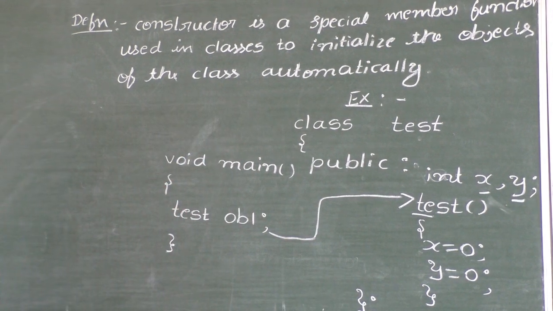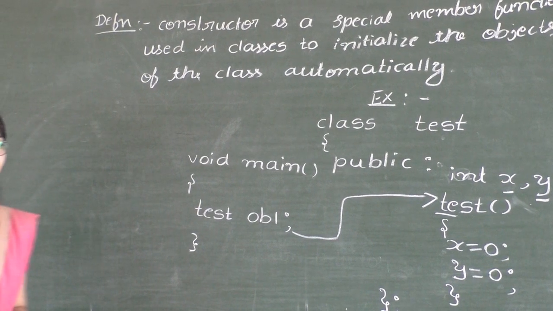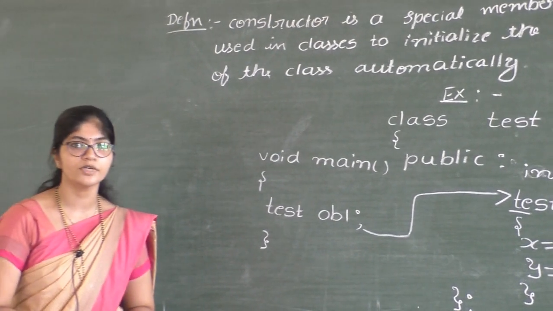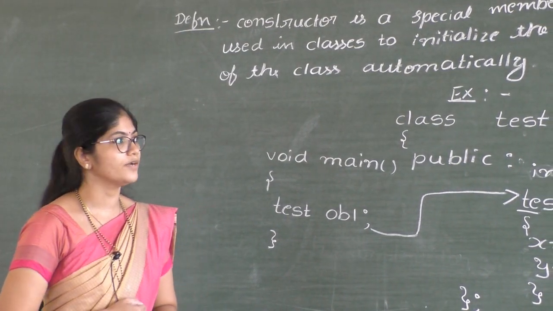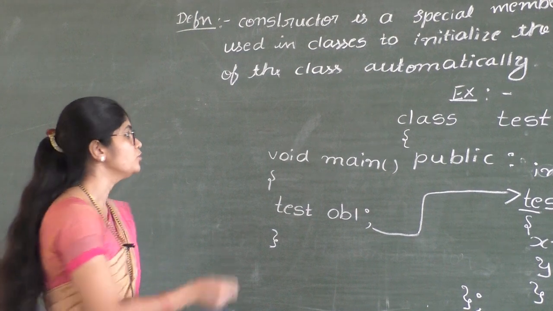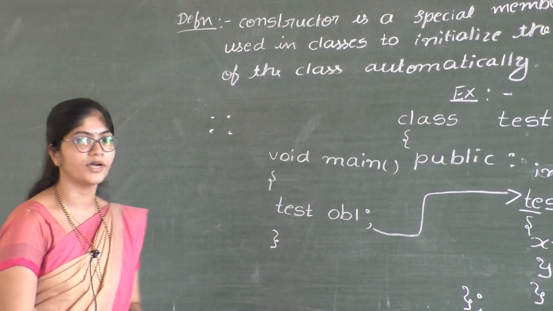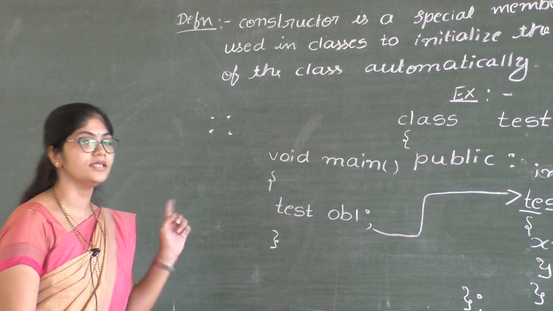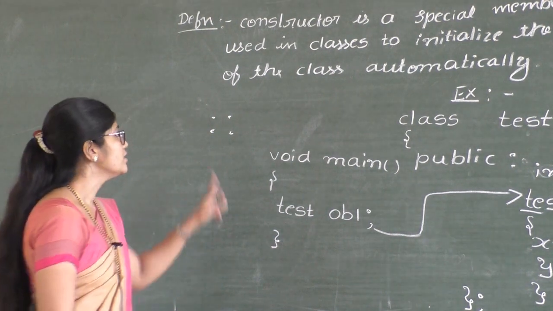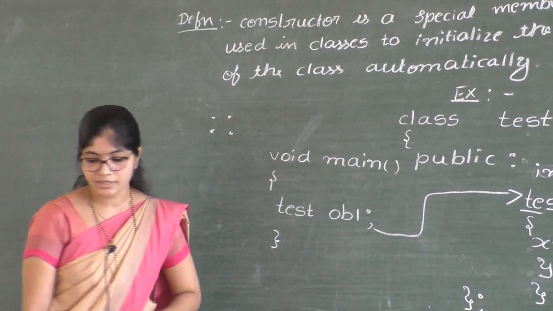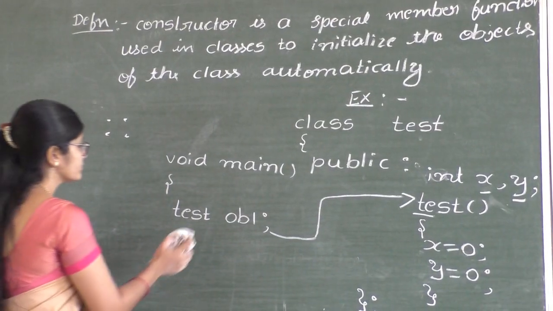So this is about the example, and the constructors can also be defined outside the class. You know that member functions can be defined either inside the class or outside the class. To define the member function outside the class, we use scope resolution operator. Scope resolution operator is used to define the member function outside the class. Similarly, constructors can also be defined outside the class using scope resolution operator. Let us see how to define the member function outside the class.